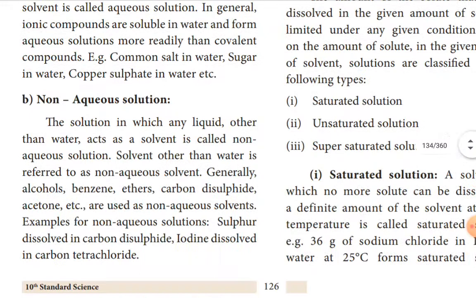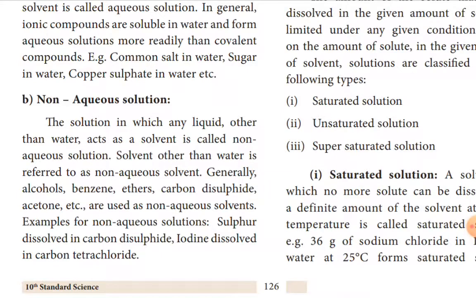Then a non-aqueous solution is a solution in which any liquid other than water acts as a solvent. That is called a non-aqueous solution. Here, water does not act as a solvent; other than water, like benzene, toluene, ether, alcohol.